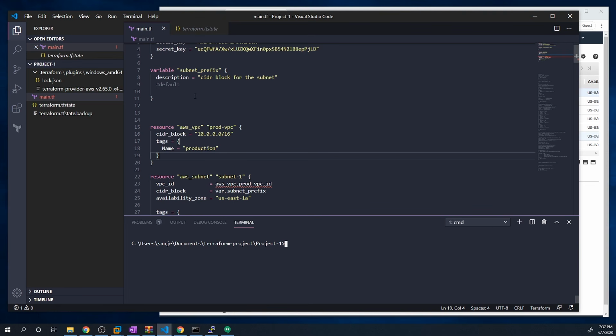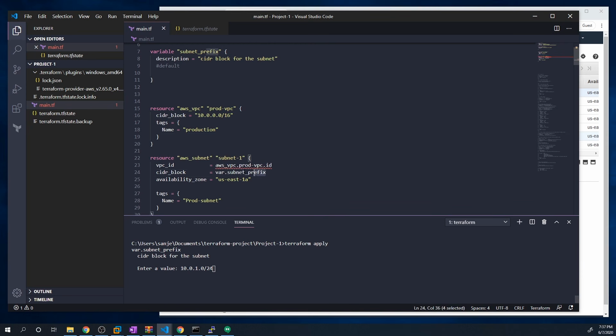All right. And so you can see that nowhere in our code so far have we actually defined a value for subnet prefix. We just provided a description. So if we do a Terraform apply, let's see what happens. And look at that. Any variable that isn't assigned a value, Terraform will actually prompt the user to enter in a value for that. So I'm going to give this a value of 10.0.1.0/24. This value that I'm passing in is going to get assigned to subnet prefix. And so once the AWS subnet resource runs, it's going to pull that value and store it for the CIDR block. So let's hit enter.